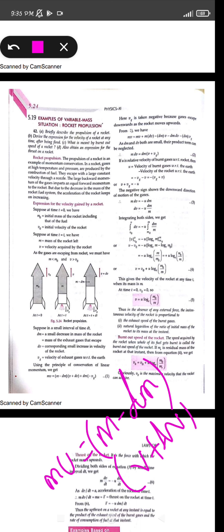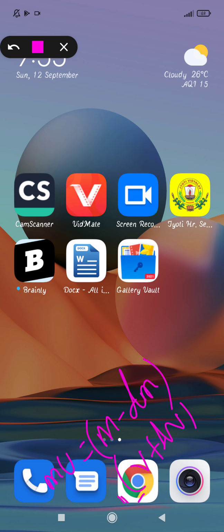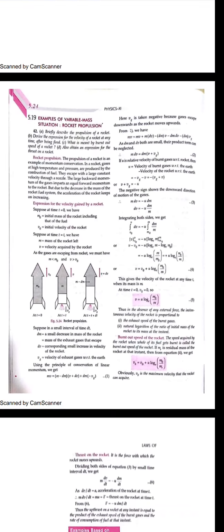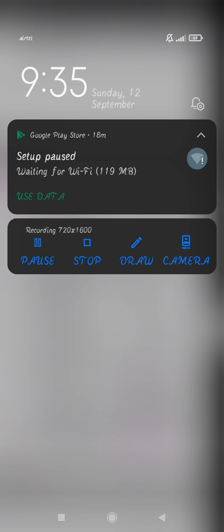So this is the momentum of the rocket, along with the momentum of the gas. That is m minus dm into v plus dv, along with the gas, dm into vg. But vg is in the downward direction, so it is taken as minus vg, because the gases are escaping in the downward direction. This is the momentum.